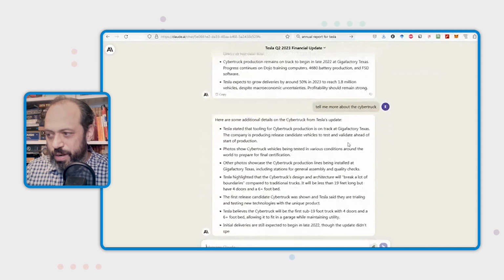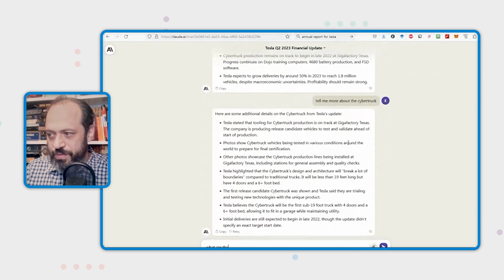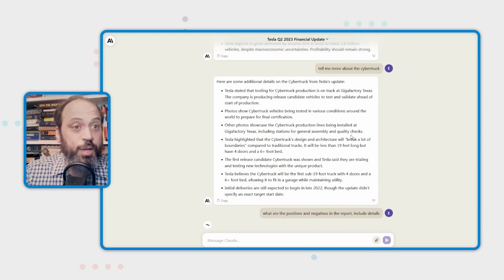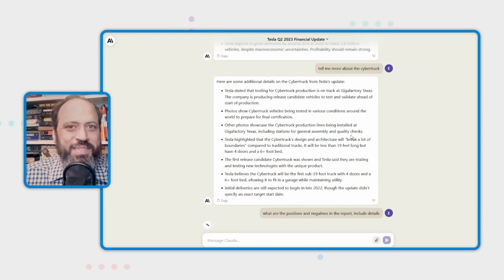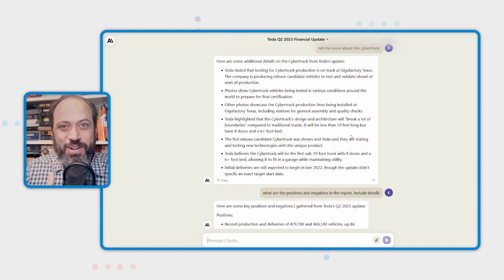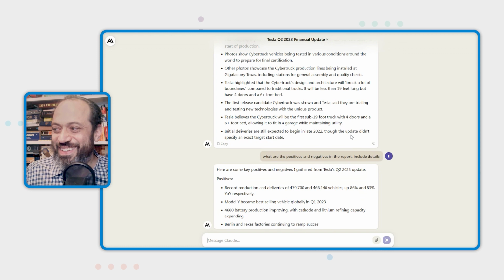So we could say, what are the positives and negatives in the report? Include details. And you can see I did no prep work at all. There's no specialized system. Everybody on the planet can now do this. So all the extra analysis that we used to have to do, and as a Wharton professor, I would train people to do, we can now do here.